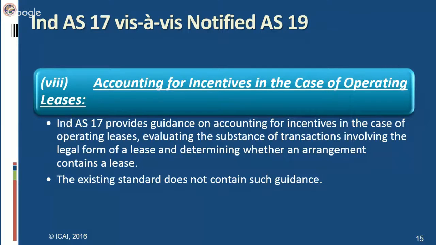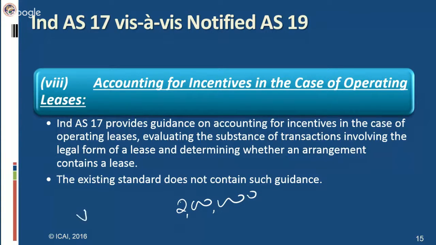All incentives for the agreement of a new or renewed operating lease shall be recognized as an integral part of the net consideration agreed for the use of the lease asset. Suppose a lessor is providing an incentive, the value of that incentive comes to rupees 2 lakh.